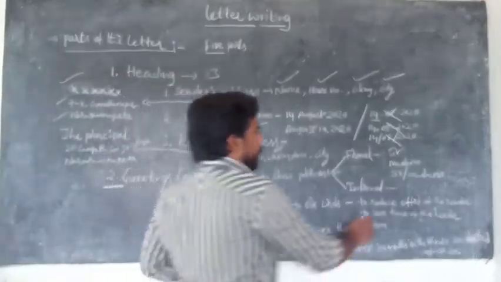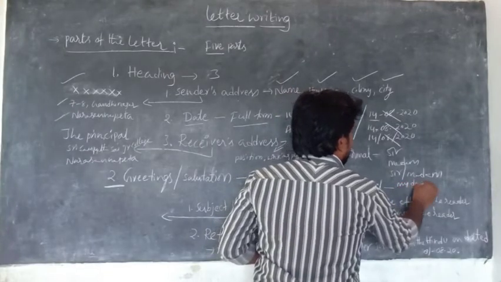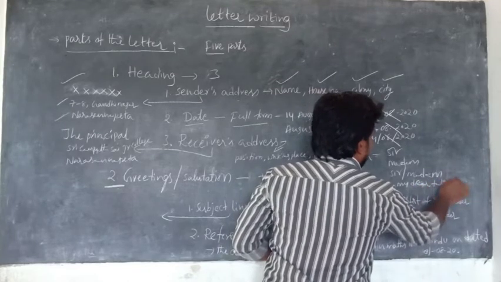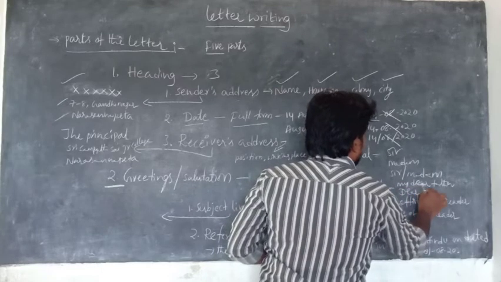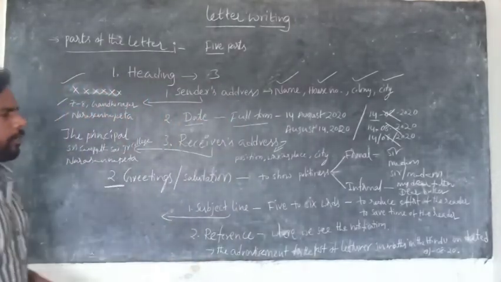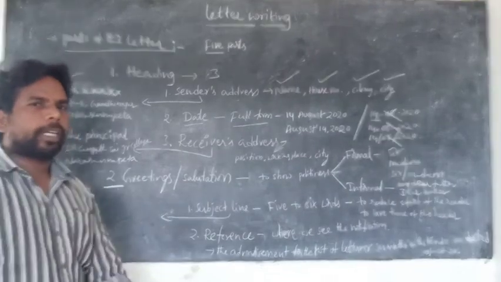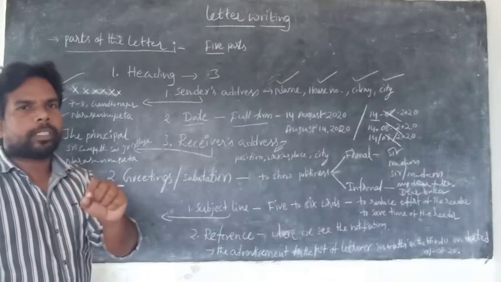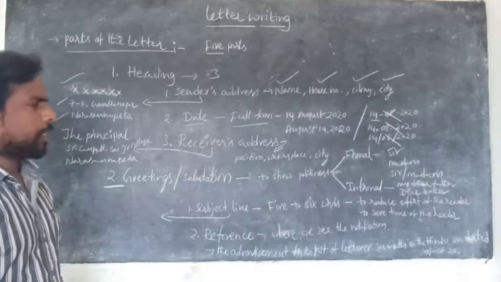In informal letters, what do you have to write? My dear father, or dear brother, or my dear brother, or dear followed by your friend's name. Suppose Haris, dear Haris. This is the salutation. Is it clear?